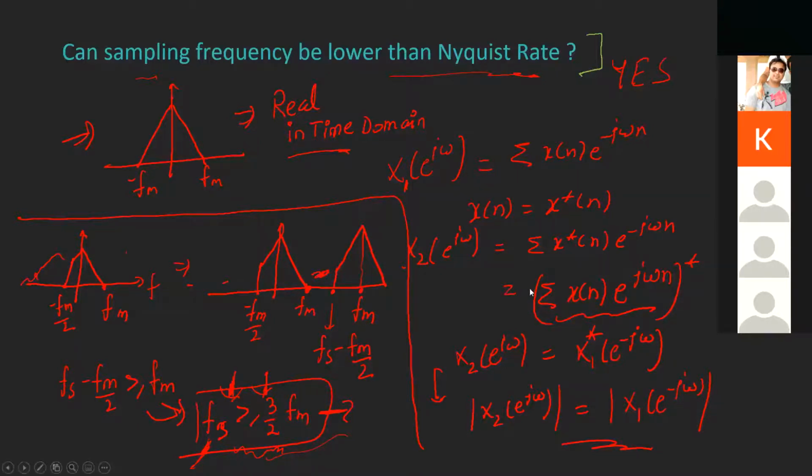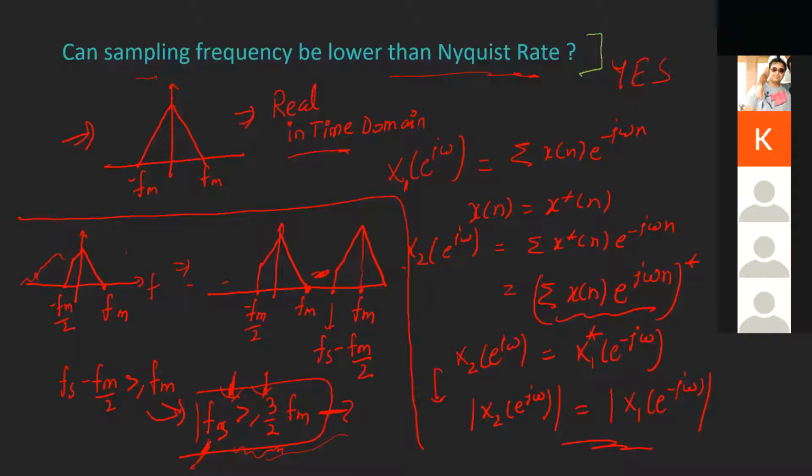Okay, if there are no more questions. Pulkit, in this case the filter doesn't require a frequency greater than 2Fm, right? Because the frequency itself goes from minus Fm by 2 to Fm.